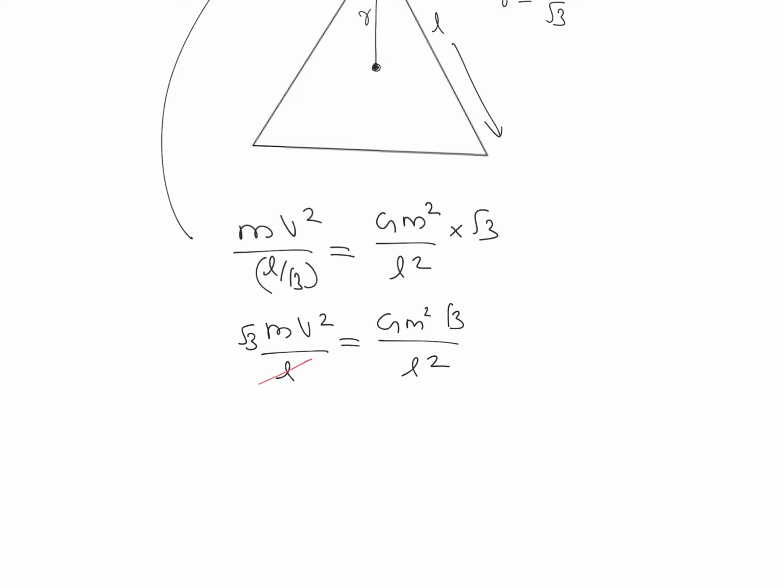So this is mv square divided by L, with root 3 moving over here, equal to G m square root 3 divided by L square. We can cancel this L and this L, this m and this m, and also this root 3 and this root 3. So we get the value of v equal to under root of Gm divided by L. So this will be the value of the velocity with which each particle is moving.